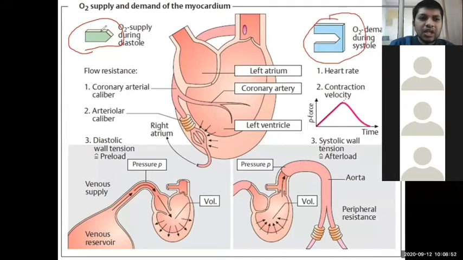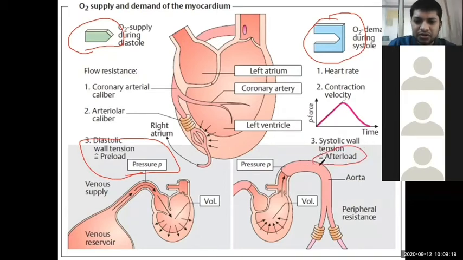As per the demand, there should be a supply of oxygen, otherwise that could cause pump failure or circulatory failure, right? Generally in a normal person, there will be both preload and afterload assisting. So preload, this is wall tension, and this is afterload, right?